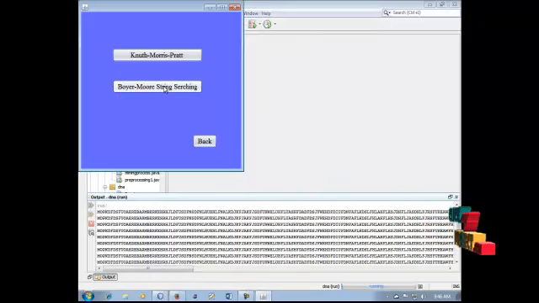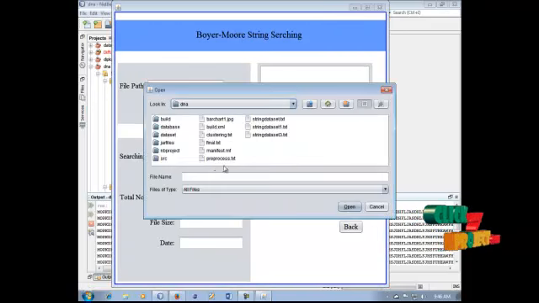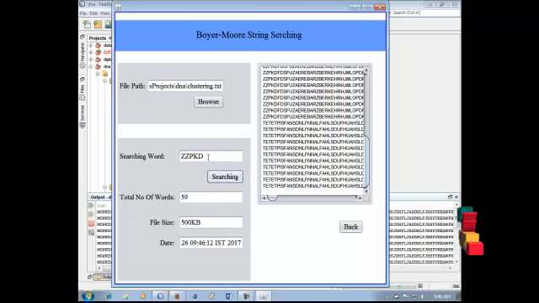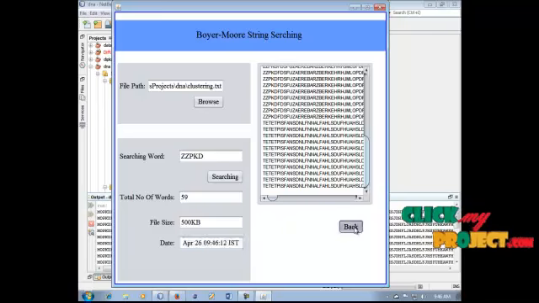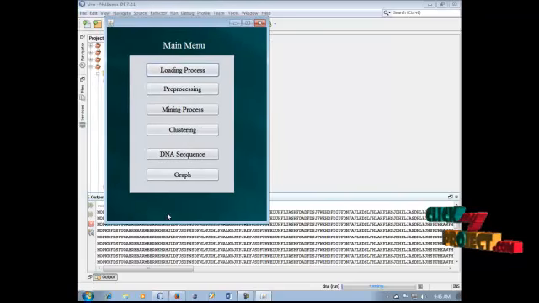Next, the Boyer-Moore string searching algorithm. In our Boyer-Moore searching algorithm, we select the clustering dataset.txt. So click this process. Okay, we can search any other words. Okay, we display this process. Searching the word, this word is redundant, appearing 59 times, with a file size of 500 KB, and the data is displayed in this process. So the two types of algorithm are completed in this process. So we click this back button for the final process, the graph.